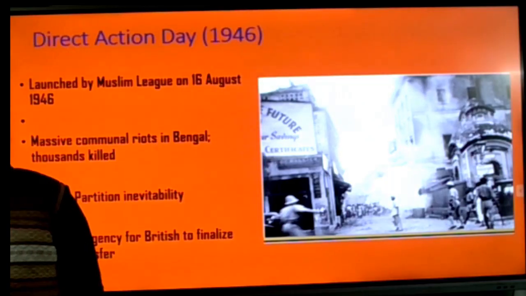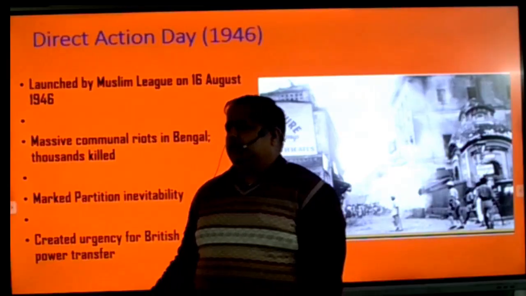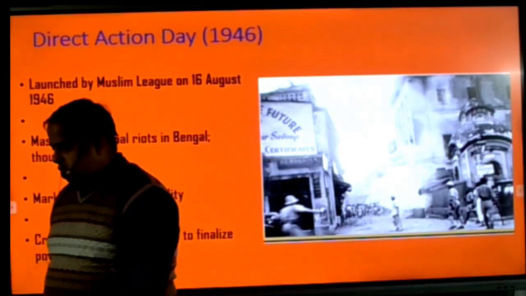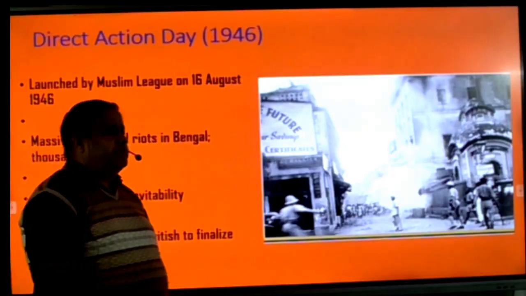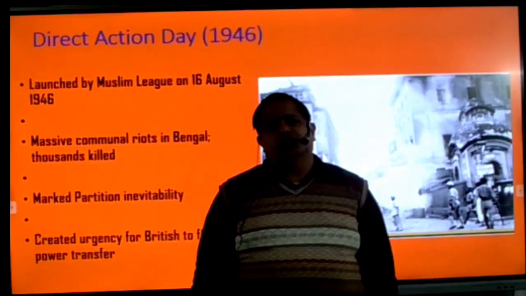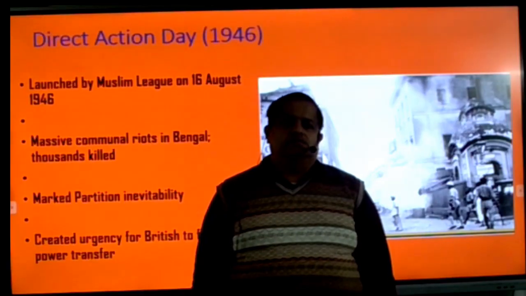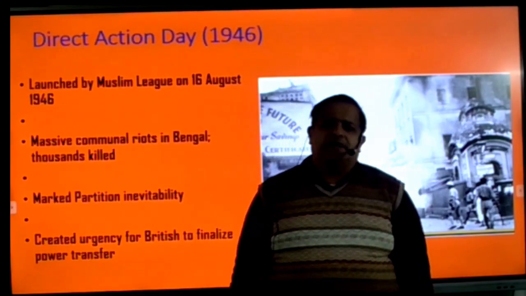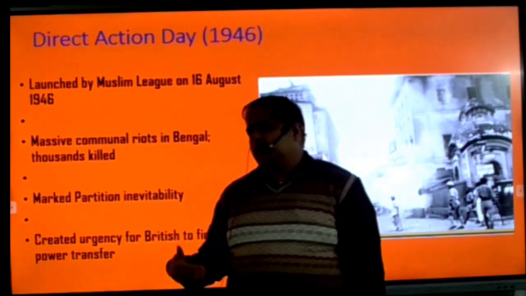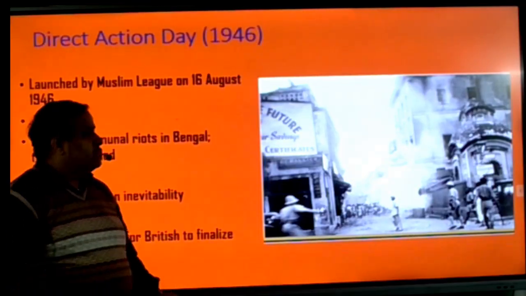Next one, beta. On 20 February 1947, in England the government changed, and finally Clement Attlee became the new Prime Minister, and he decided that before 1948 we would move out of India. Now the discussion was on how to give independence to India.